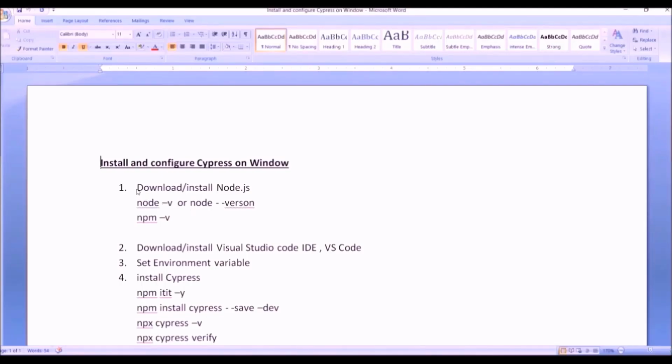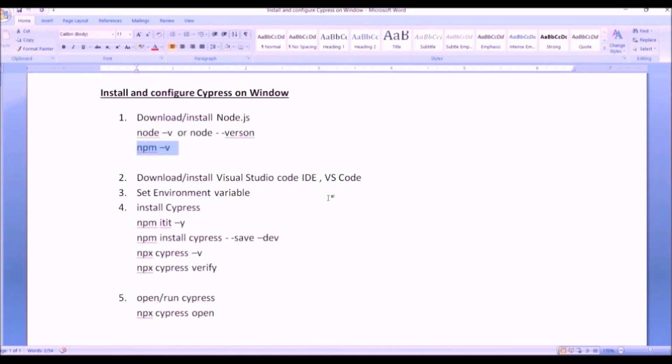So today we downloaded and installed Node.js. We checked the version also. After that we downloaded and installed Visual Studio Code, and also we checked the environment variable. After that we installed Cypress.